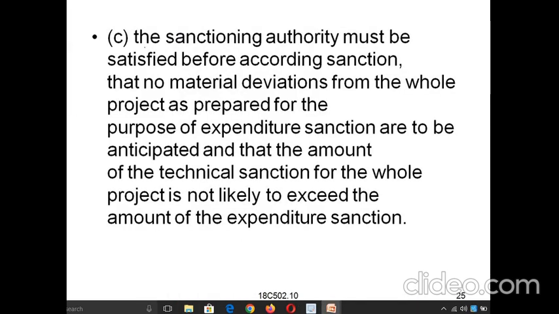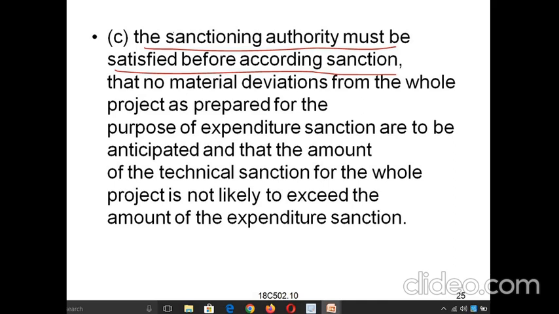And the third one: the sanctioning authority must be satisfied before according sanction. So who is the sanctioning authority? That person should be satisfied before sanctioning the work, because he should see that all the requirements are fulfilled, that everything is as per the specifications and drawings, and that the government rules and regulations are followed or not.